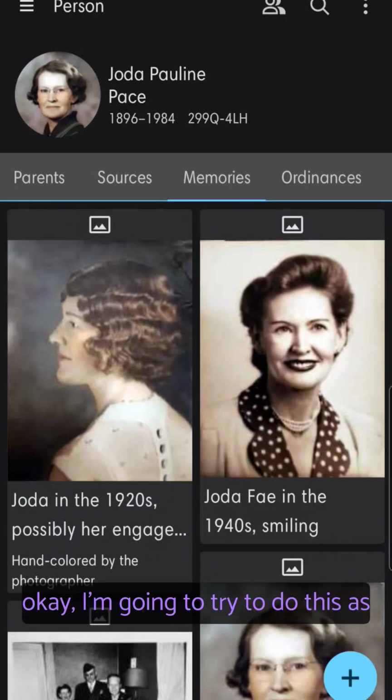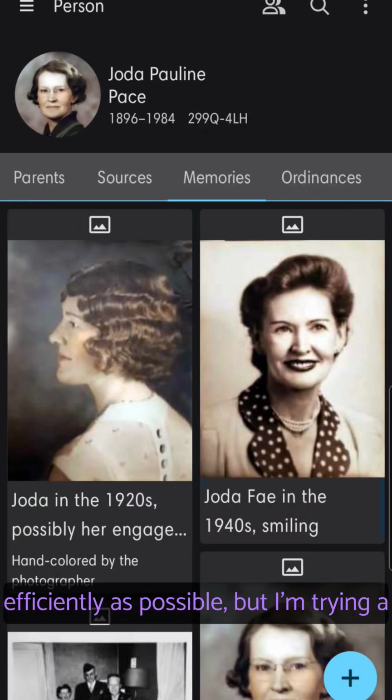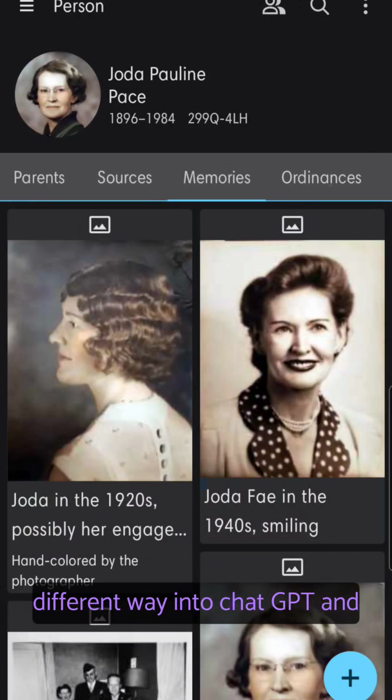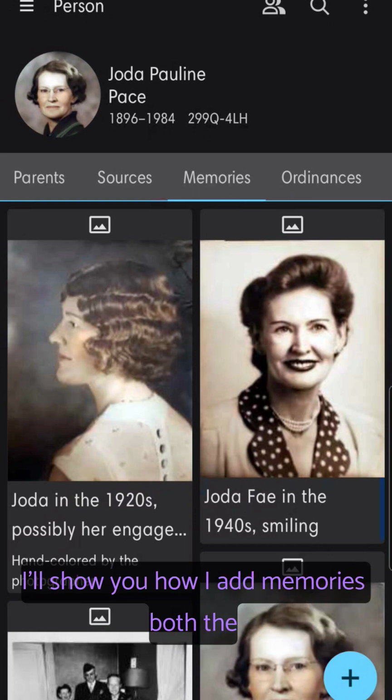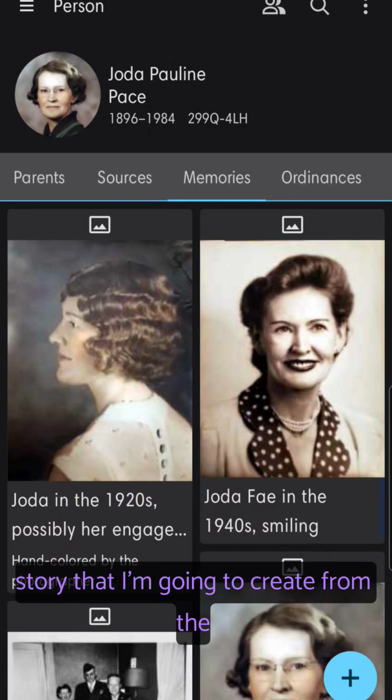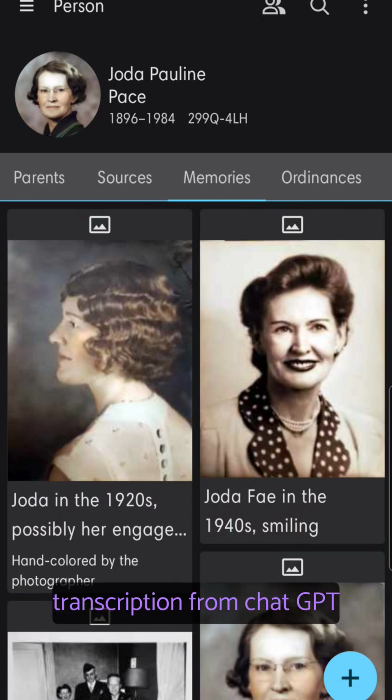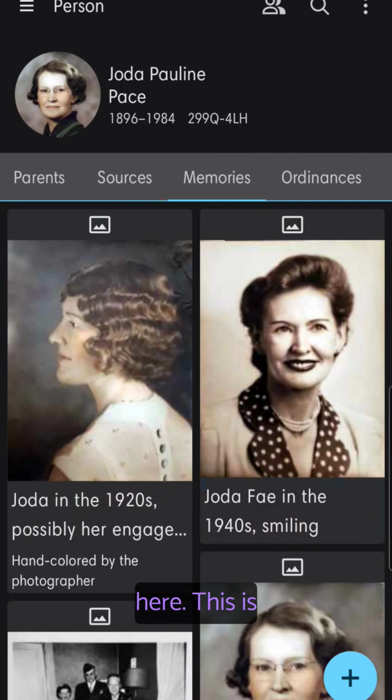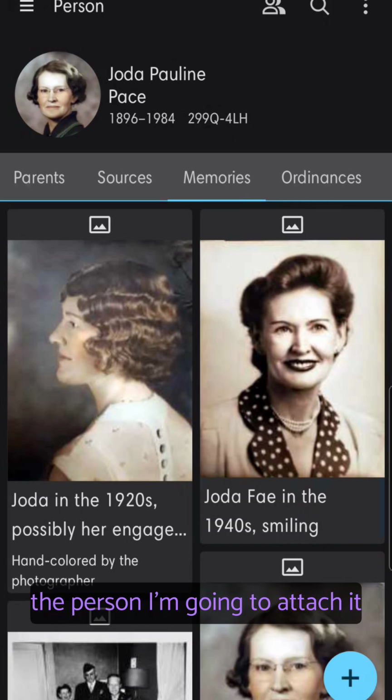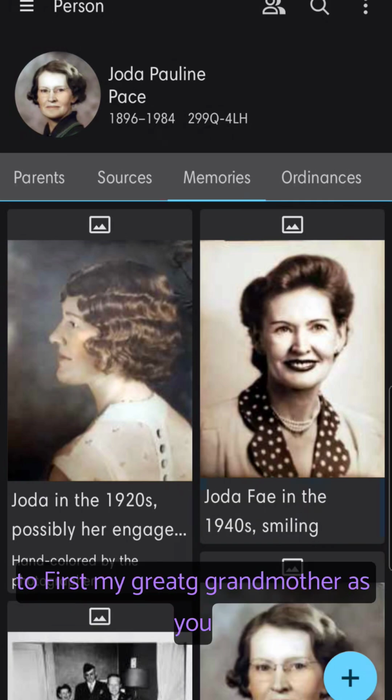Okay, I'm going to try to do this as efficiently as possible, but I'm trying a different way into ChatGPT, and I'll show you how I add memories, both the story that I'm going to create from the transcription from ChatGPT and an image that will call a document that will also be pasted in here. This is the person I'm going to attach it to first, my great-grandmother.